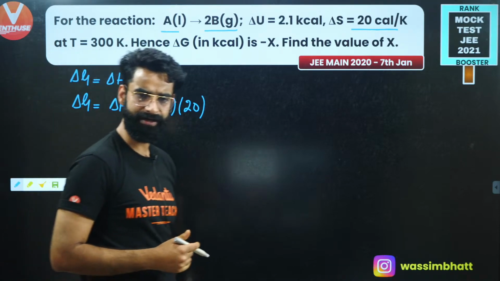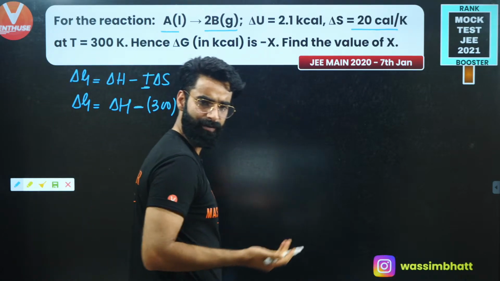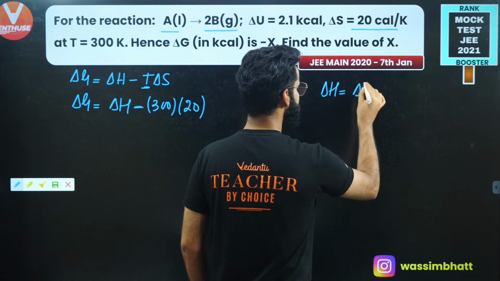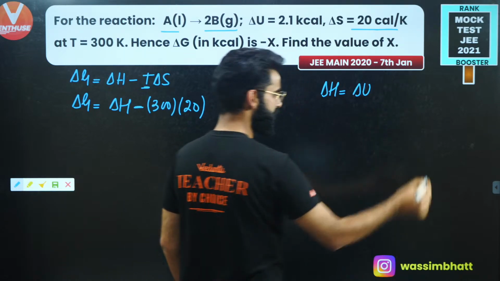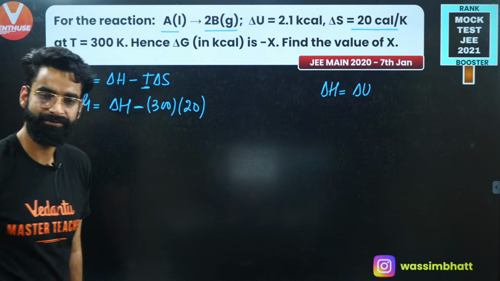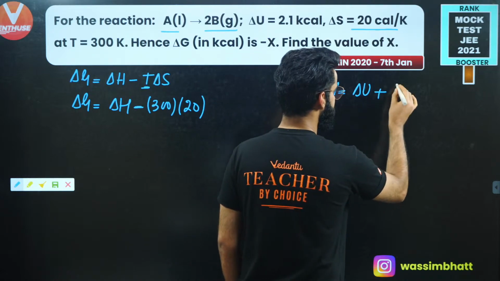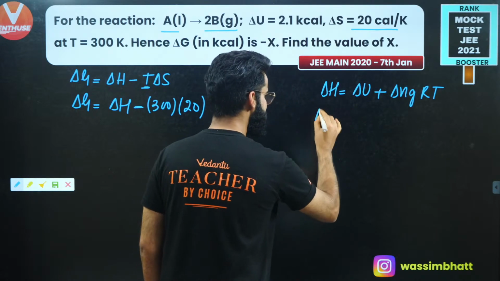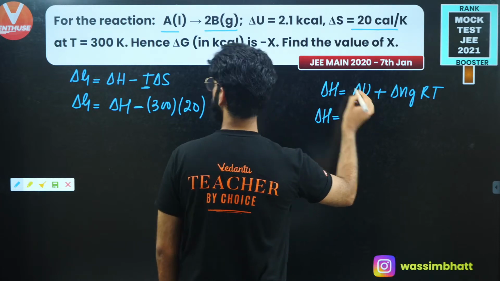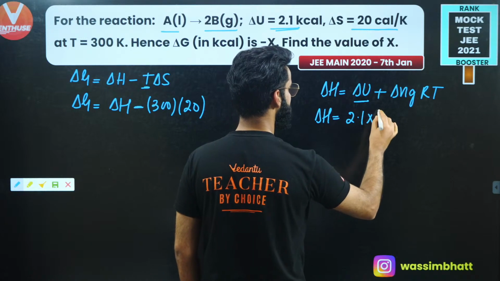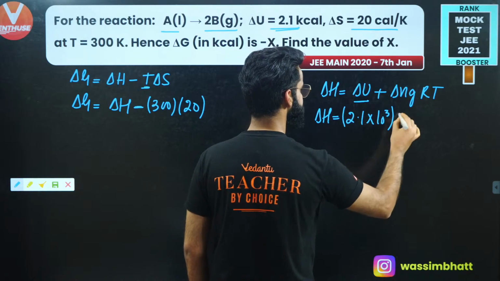Now, how do I calculate delta H? Do you remember the relation between delta H and delta U? Delta H is equal to delta U plus delta Ng RT. I hope you remember this, right? Now delta H is going to be equal to delta U, which should be given to me. Is delta U given? Yes, 2.1 kilocalories. So 2.1 multiplied by 10 raised to the power 3 calories.